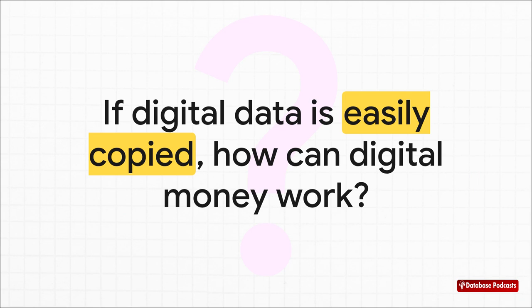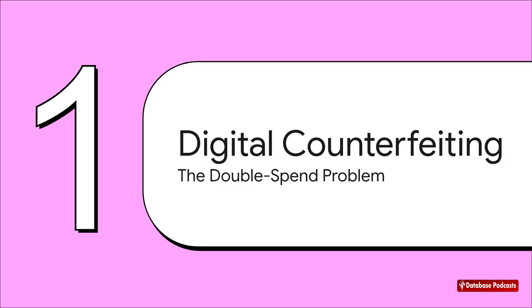The ability to copy digital information is usually a feature, right? You can send a photo to a million people and the original is still there. But for money, well, that's not a feature. It's a catastrophic bug. If you can just copy-paste your money, it's completely worthless. And this bug, this fundamental flaw, has a name. It's called the double spending problem.